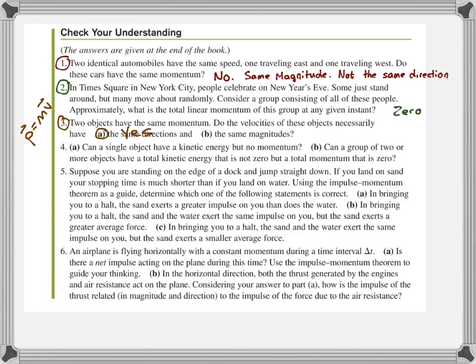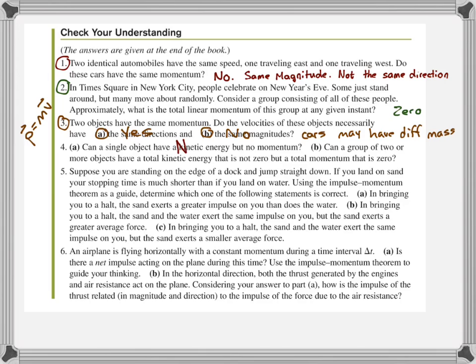Now, when we look at the same magnitude, the answer is actually no. The velocity doesn't have to have the same magnitude, because the objects might have different masses. So one object might be bigger, which means it needs less velocity to match the momentum of the smaller object that needs to be moving faster to have the same momentum. So they don't have to have the same magnitude velocities, but they do have to be pointing in the same direction.